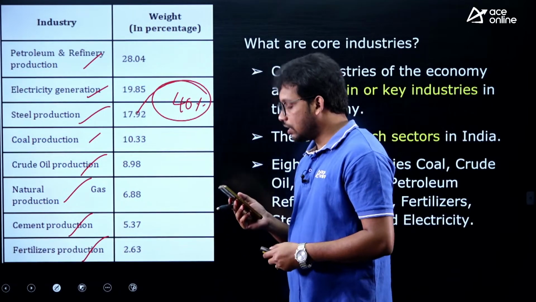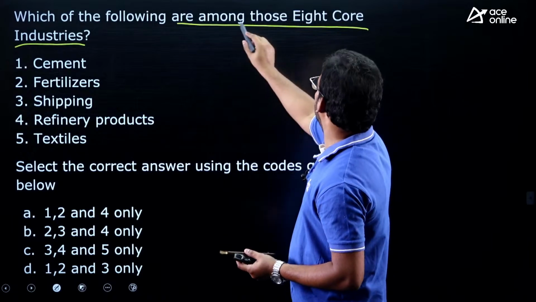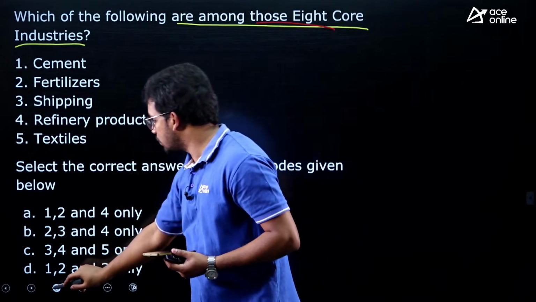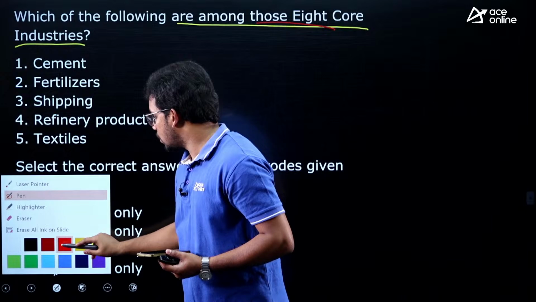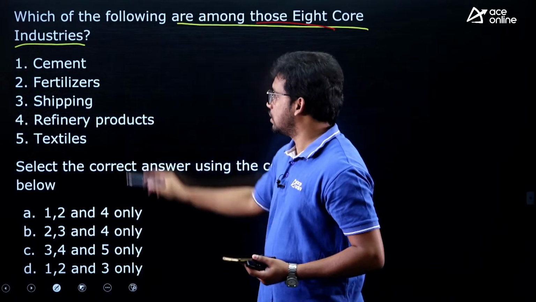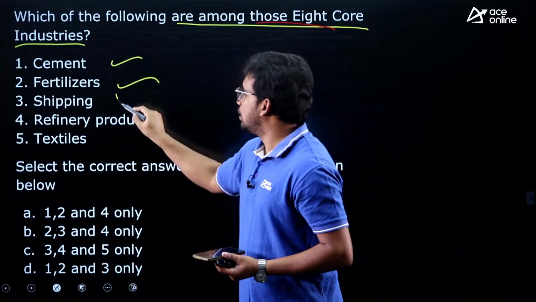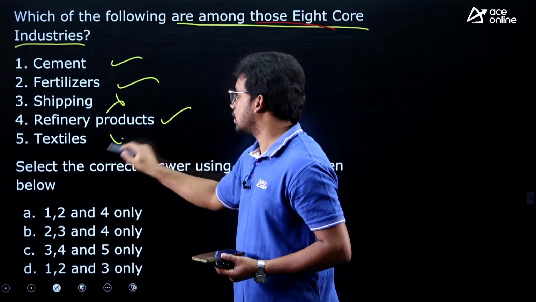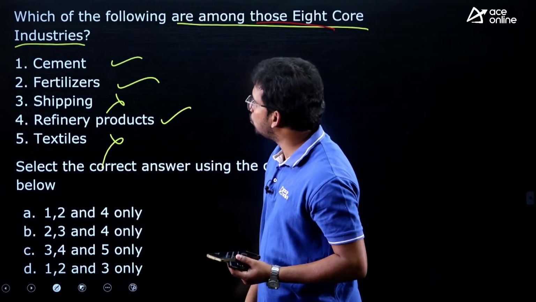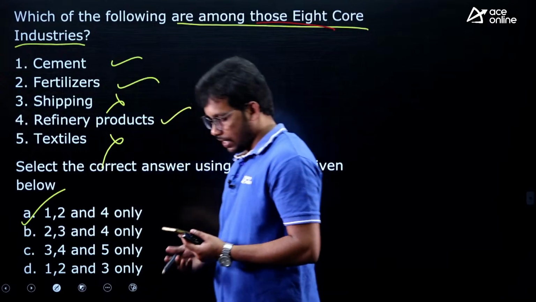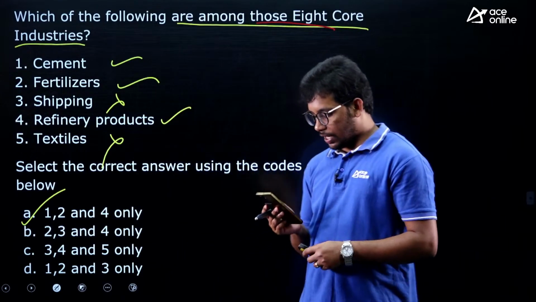Out of these 8, which are given here are core industries? Cement yes, fertilizers, shipping wrong, refinery yes, textiles wrong. So 1, 2 and 4 is the answer. So the answer is A.